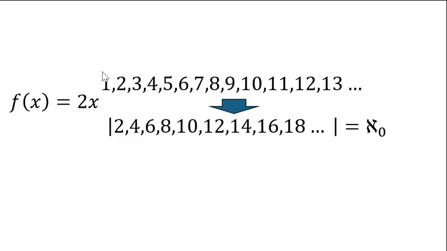Now, for example, if we added a 0 onto the normal counting set, then it would still be the same, because we can do f of x equals x plus 1. It's the same thing. Okay? I won't dabble on this for too long. You can experiment with it yourselves.